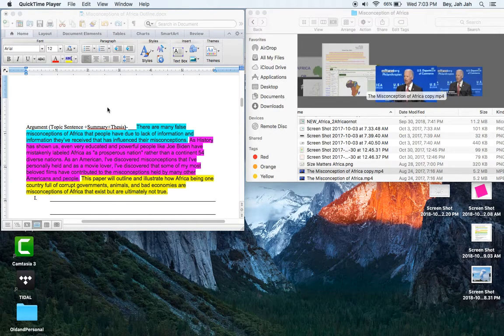Here we go. Starting out with the topic sentence. There are many false misconceptions of Africa that people have due to lack of information and information they've received that has influenced their misconceptions. Here, they check all the points of a topic sentence, which is basically you need to answer the questions being asked.